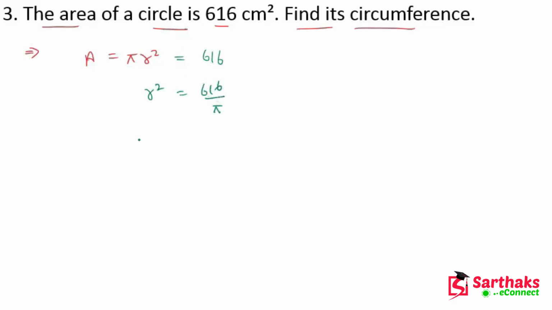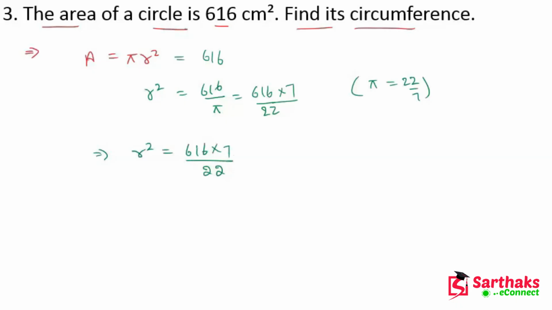So r square is 616 divided by pi. Here we know that pi is equal to 22 upon 7, so this will become 616 upon 22 into 7. This 7 goes to the numerator. So we have r square is equal to 616 into 7 divided by 22.